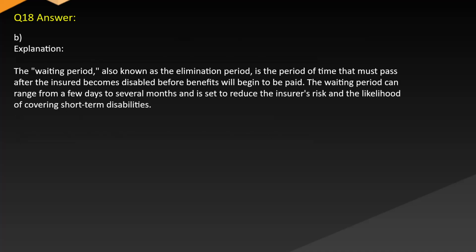Answer. B. Explanation. The waiting period, also known as the elimination period, is the period of time that must pass after the insured becomes disabled before benefits will begin to be paid. The waiting period can range from a few days to several months and is set to reduce the insurer's risk and the likelihood of covering short-term disabilities.